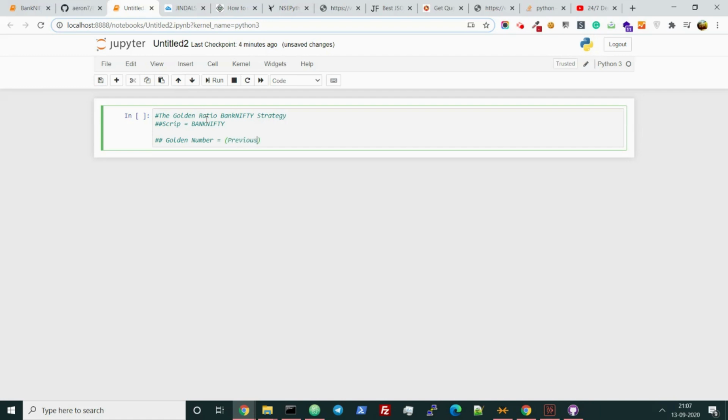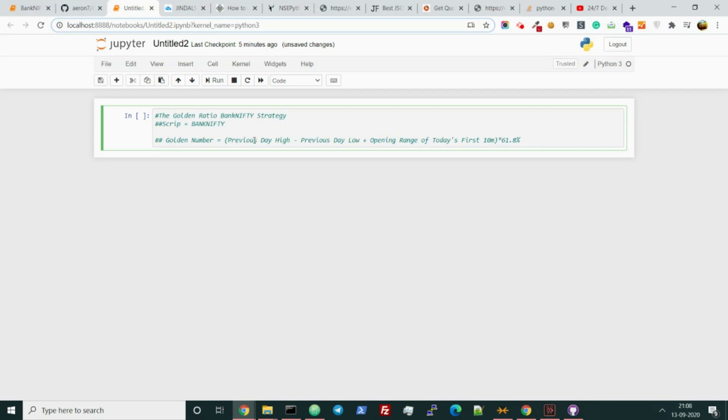which is previous day high minus previous day low. So basically the body of the previous day, correct? The high to the low, the entire size. No, actually the body means open to close. So this is high to low, the whole candle's width, plus the opening range. That is previous day's high minus low, and the opening range is of today's first 10 minutes, into 61.8%. So this is a Fibonacci number.